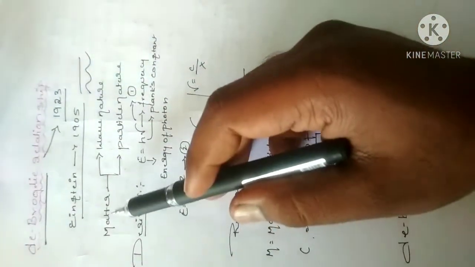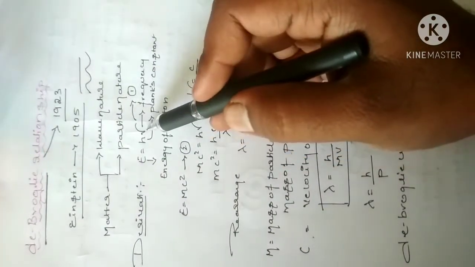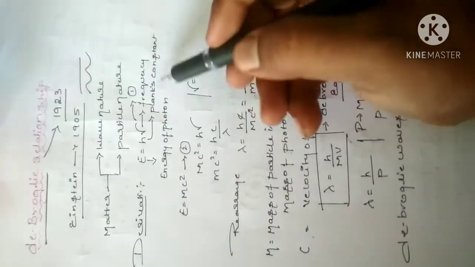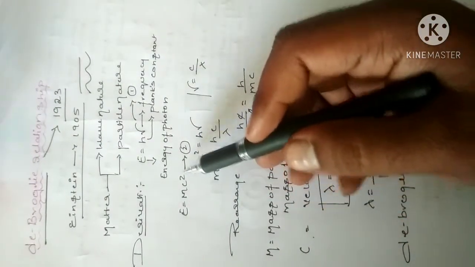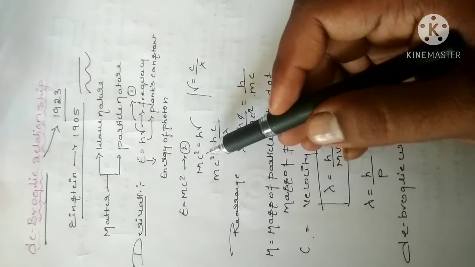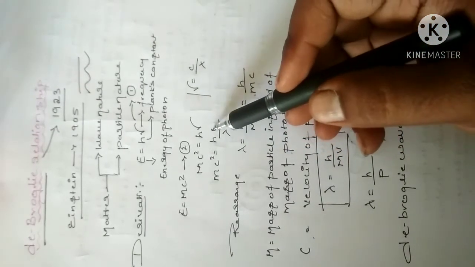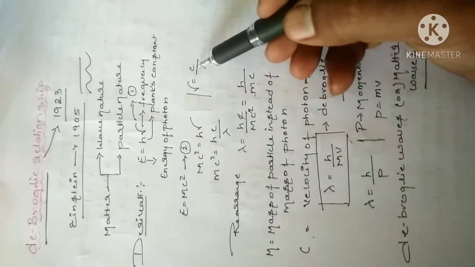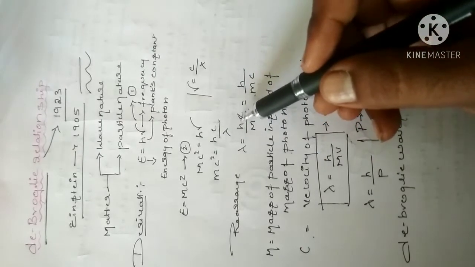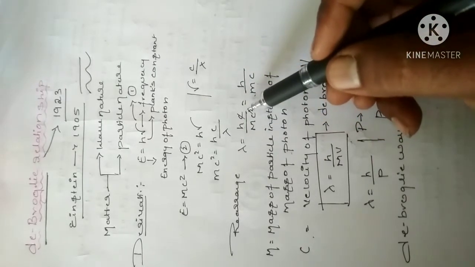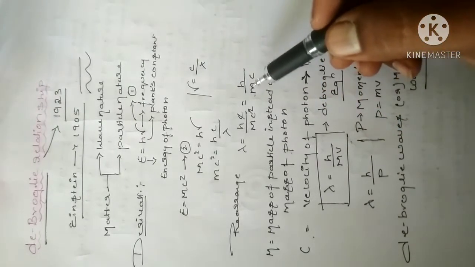Derivation of the de Broglie relationship: we know that E is equal to h nu, where nu is the frequency and h is Planck's constant, the energy of the photon. We also have the formula E is equal to mc square. If we substitute equations 1 and 2, mc square is equal to h nu, which is h c by lambda. Why did we take c by lambda? Because nu is nothing but c by lambda. Substituting, we get lambda is equal to h into c divided by mc square. The c square and c will cancel.